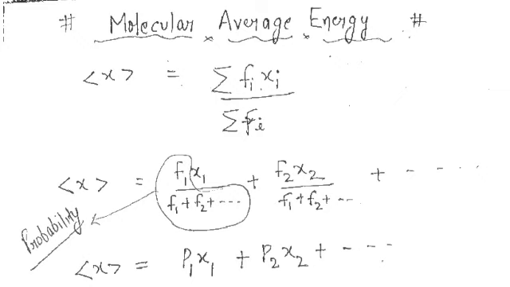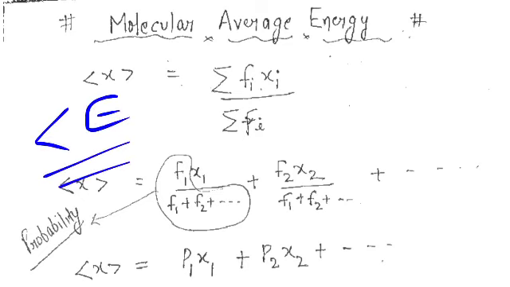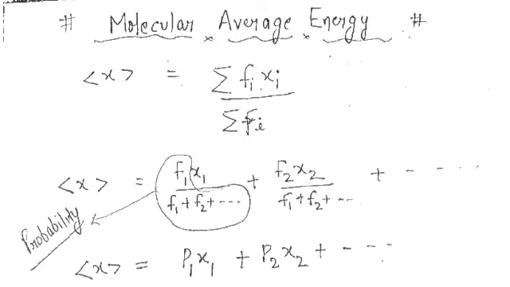So here x can be energy as well. So here you have to put Ei and you will get the average energy. That is, for each ith molecule and constituent you have to put the energy value. Now we are going to prove and find out how this all works.